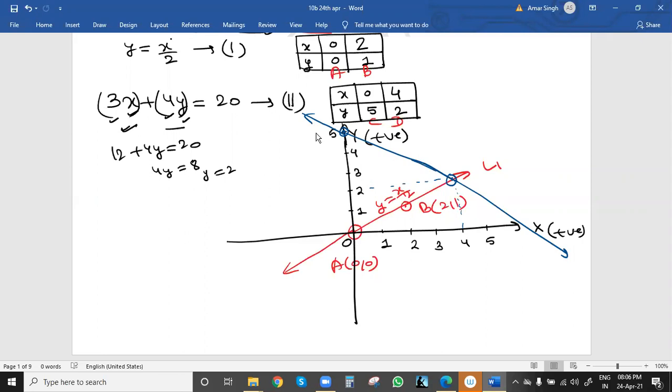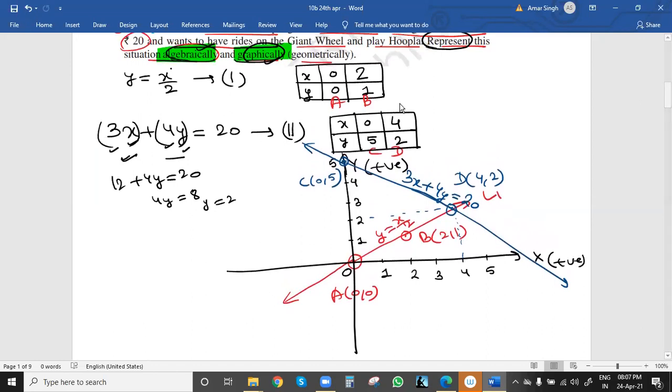So this line we got from the second equation, 3x plus 4y equal to 20. This is point C, 0, 5, and this is point D, 4, 2. This 4, 2 is the only solution point, because it lies on both lines, line 1 and line 2.